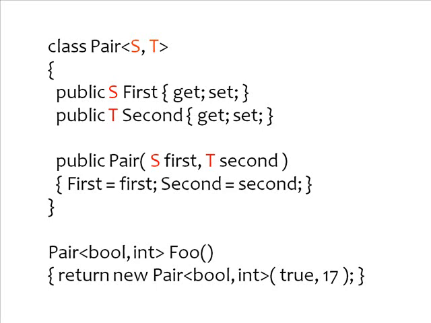And why would I possibly want to do something like this? Well, I get into those places where I want to return not one but two values from a method, and I could use Pair as a way of collecting two arbitrary typed values up, preserving their strong typedness. And so here's an example where Foo is a method that returns a Pair, and that Pair is made up of a bool and an int. I'm going to new up a Pair, tell the compiler what two types, those metasyntactic variables that we referred to before, S and T. S is bool, T is int. So I need to construct it with a bool and an int. So I'm going to use true and 17, and use that pair of values as my return value from Foo.